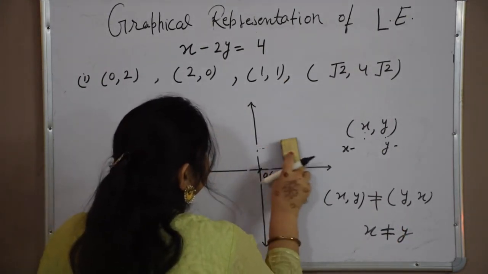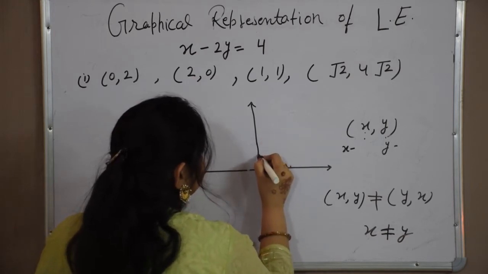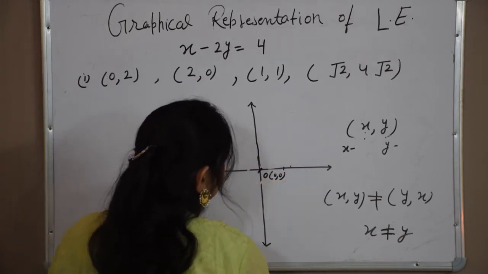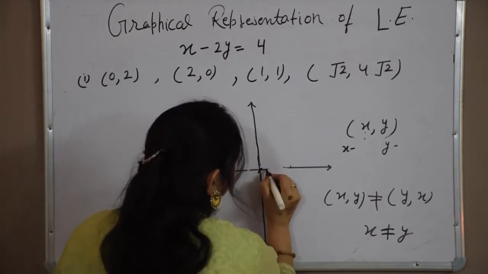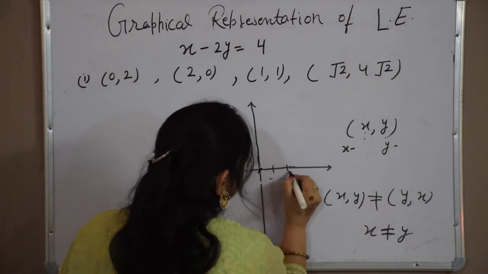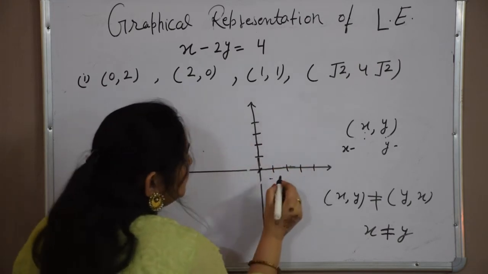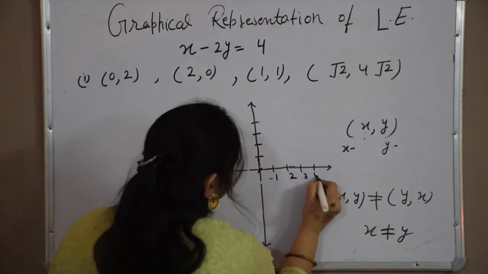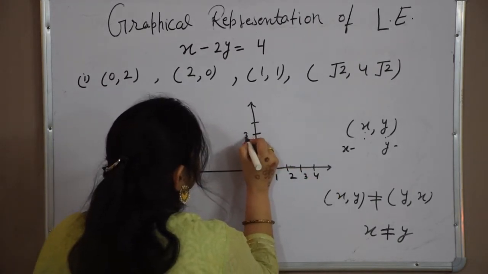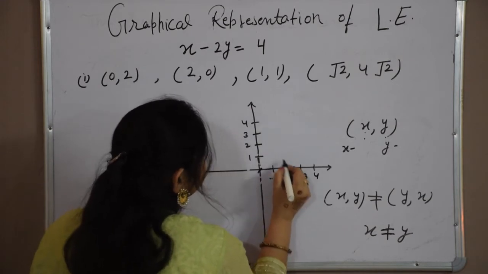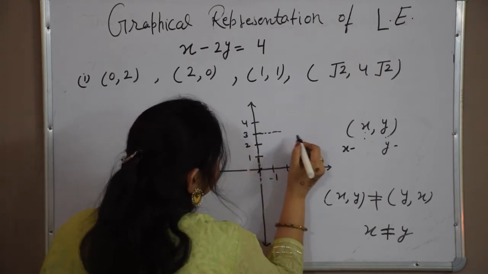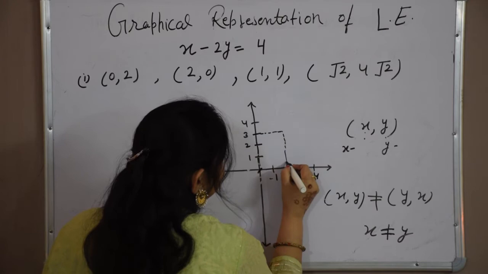Suppose we have to represent 2, 3. 1, 2, 3, 4. 1, 2, 3, 4. Suppose I have to represent 2, 3. 2 is here, 3 is here, so we can mark like this.